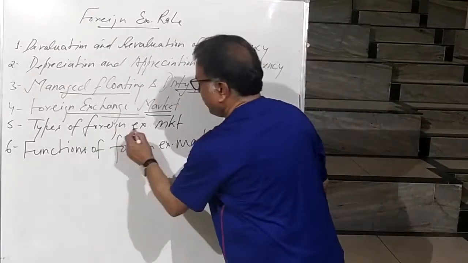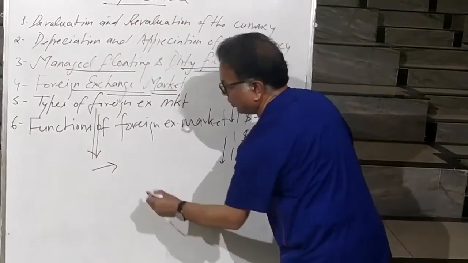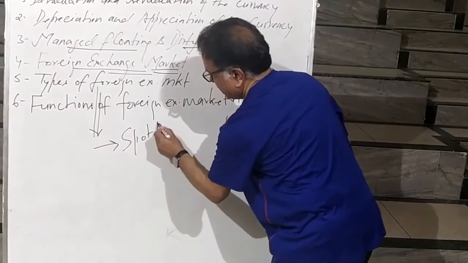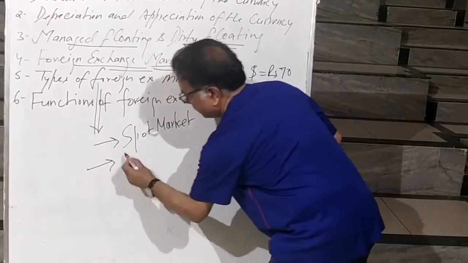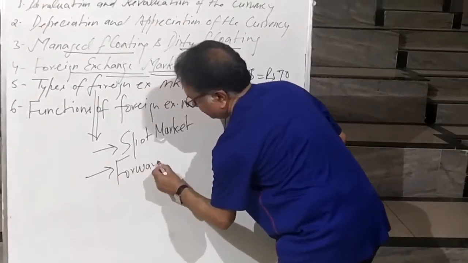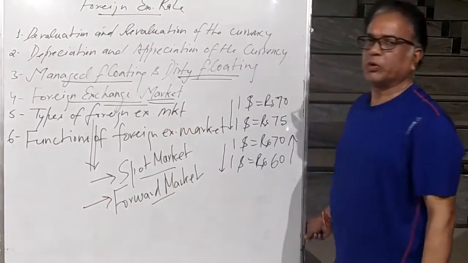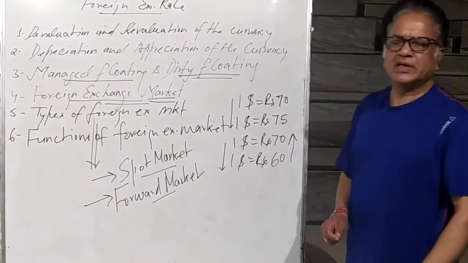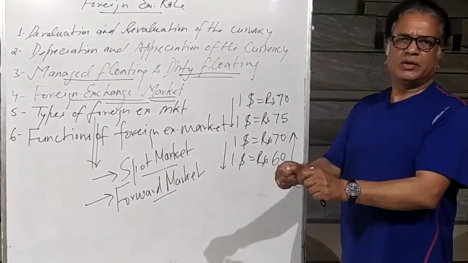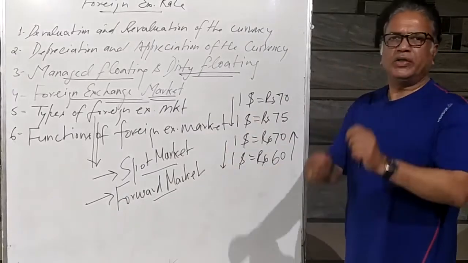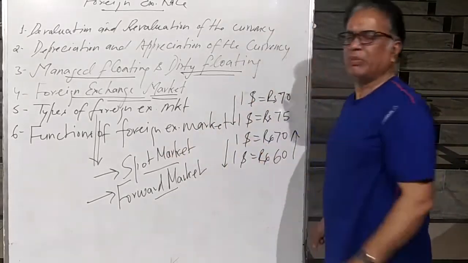Now next is types of foreign exchange market. There are two types of foreign exchange market. One is called spot market, and the other is called forward market. Spot market means there is no time lag between deal and delivery. On the spot, the agreement takes place. On the spot, the sale and purchase takes place. That market is called spot market.